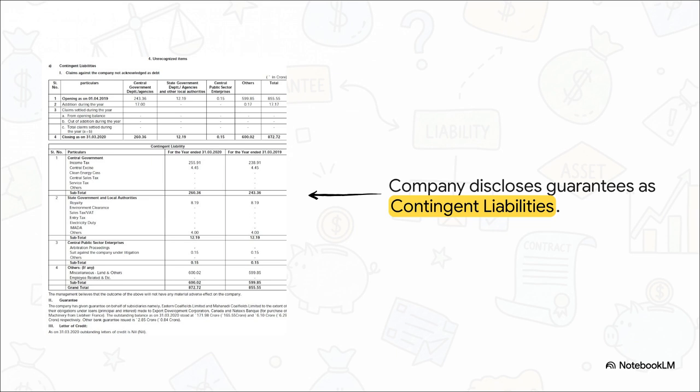But look closely. They've grouped this huge obligation under the broad headings of contingent liabilities and unrecognized items. They're basically telling us, yeah, we guarantee these loans, but we don't think we need to actually recognize a liability on the balance sheet for them.